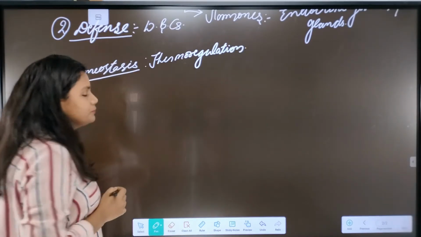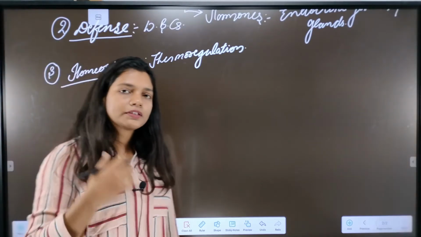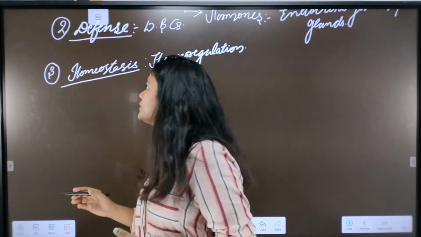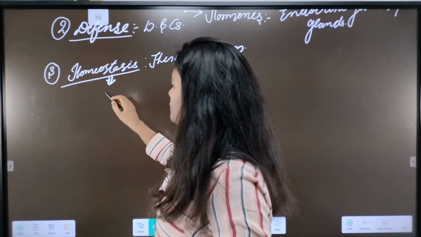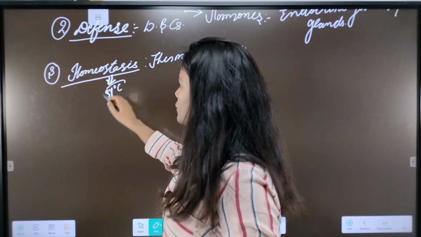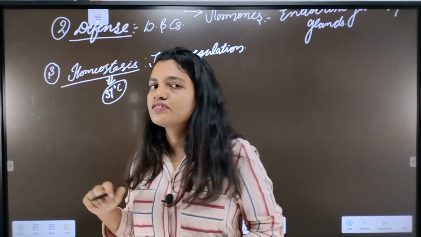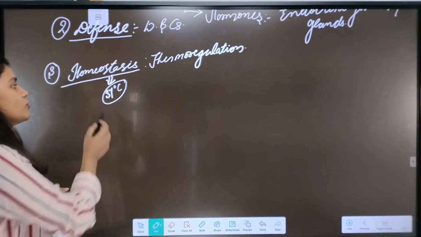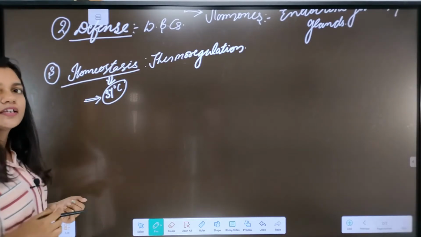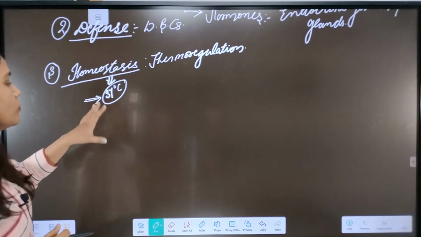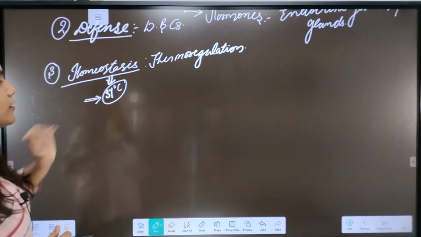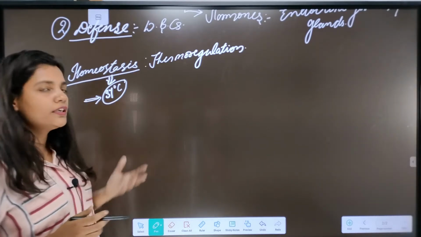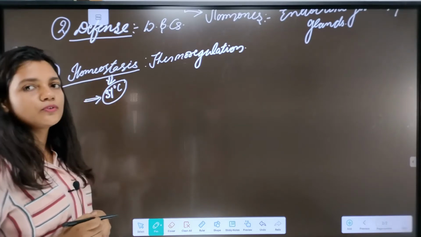As we know, whatever the temperature is outside, our body is able to maintain its constant body temperature at about 37 degrees Celsius, for the better functioning of all the enzymes and chemicals. There is a certain mechanism in our body that helps in homeostasis. So let's see how the blood contributes towards homeostasis.